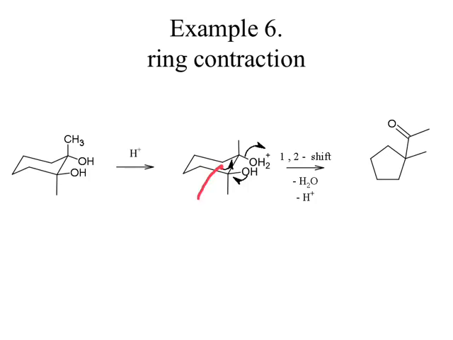Now, when you see the ring size, this is 1, this is 2, then we have 3, 4, and the carbon where OH2 plus is present, that will be 5. And since we are breaking this bond, this particular carbon atom where OH is present will go out of the ring. So, there is 1,2-migration of this bond, there is a shift of the bond, and hence the 6 membered ring is converted into a 5 membered ring.